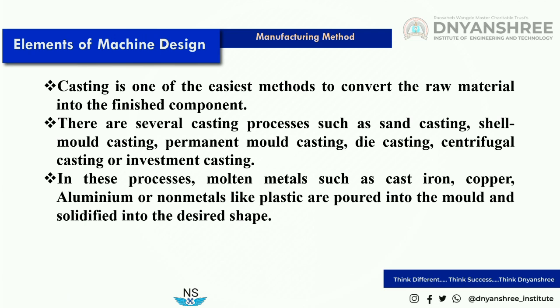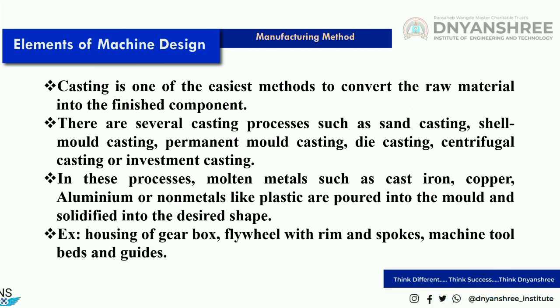In these processes, molten metals such as cast iron, copper, aluminium, or non-metals like plastic are poured into the mold and solidified into the desired shape.